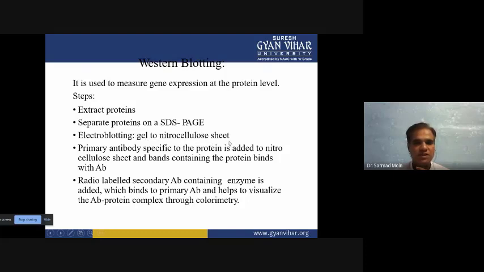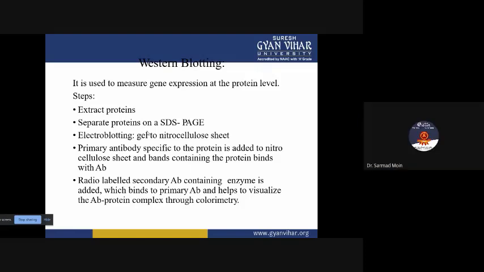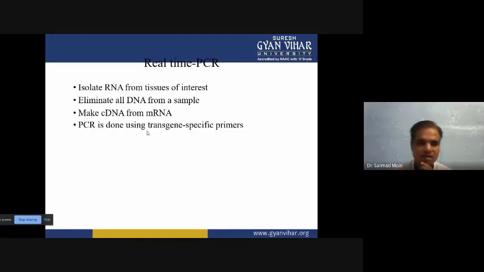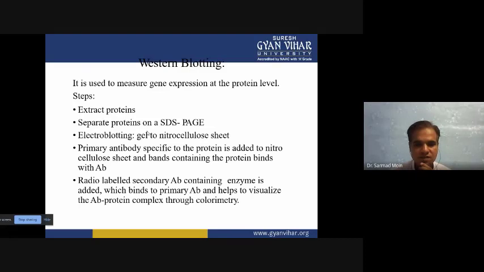With this Western blotting technique, we can transfer the entire protein present onto the nitrocellulose membrane. Then a primary antibody, which is specific to a particular protein, and in this case the transgene-specific primary antibody, we can use to detect whether our protein is there or not. If it binds with the sheet, then we can say that our gene of interest or transgenic protein is present. If it cannot bind to the specific protein, then we can say the transgenic protein is not present in the solution.